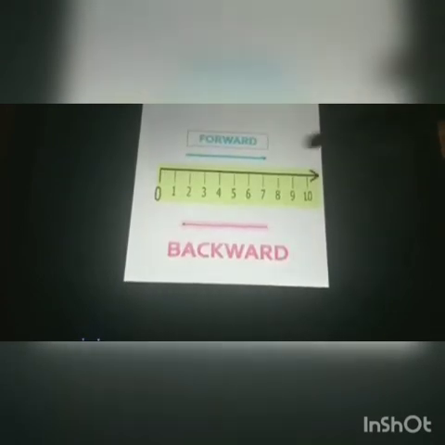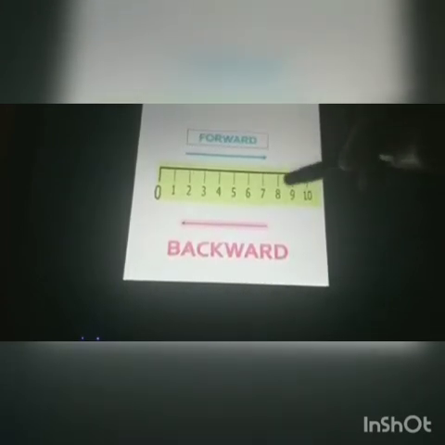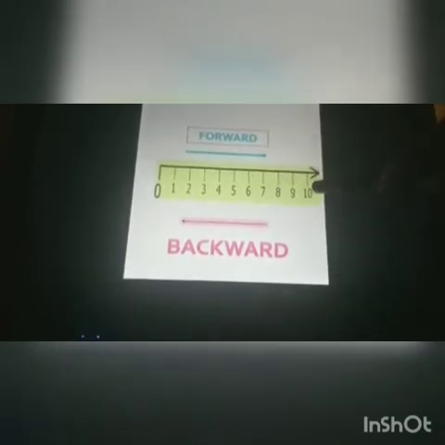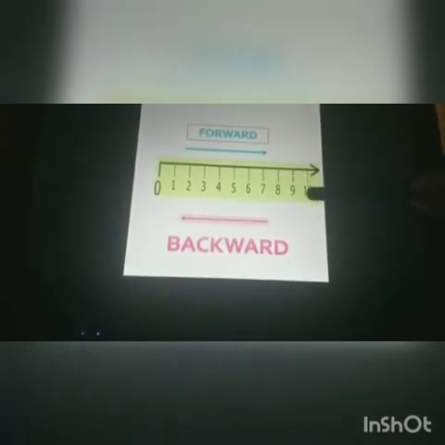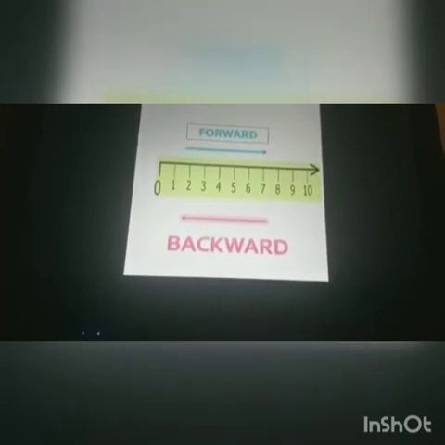So we saw the representation of whole numbers on the number line. And what are whole numbers? Whole numbers are 0 and all the counting numbers, which are also called natural numbers, together making the collection of whole numbers. If we move forward on the number line, we see the value of the whole number increases. Whereas if we move backward on the number line, we will see the value of whole numbers decreases. So now we know what are whole numbers.